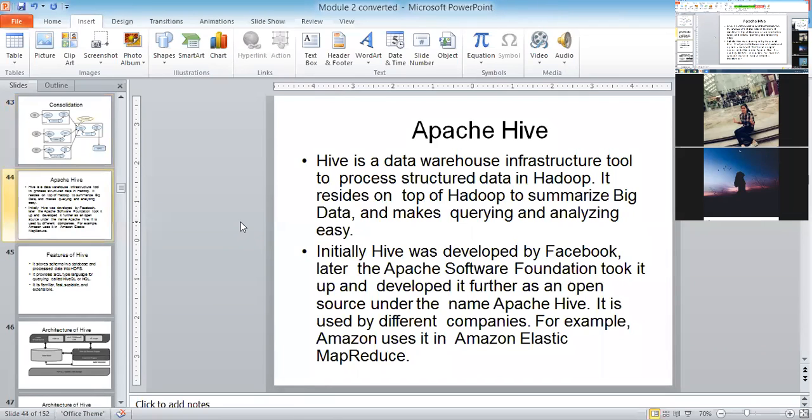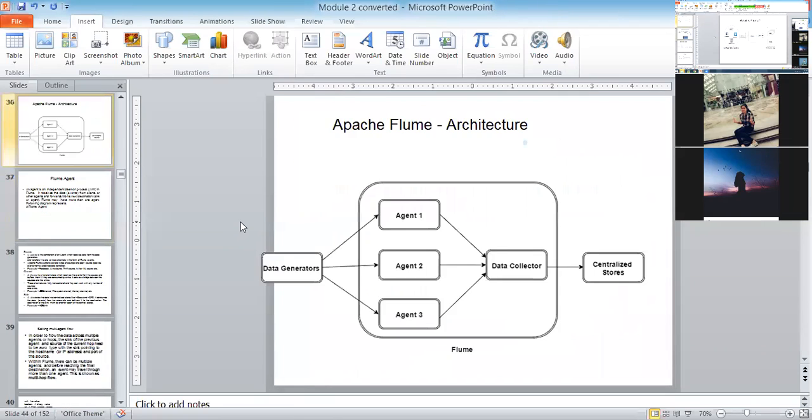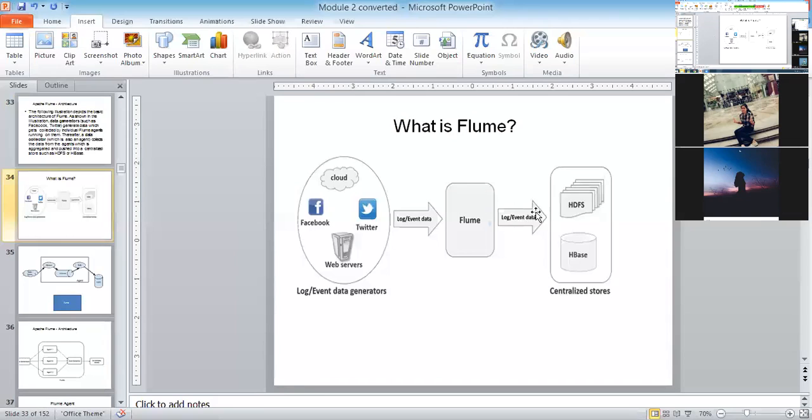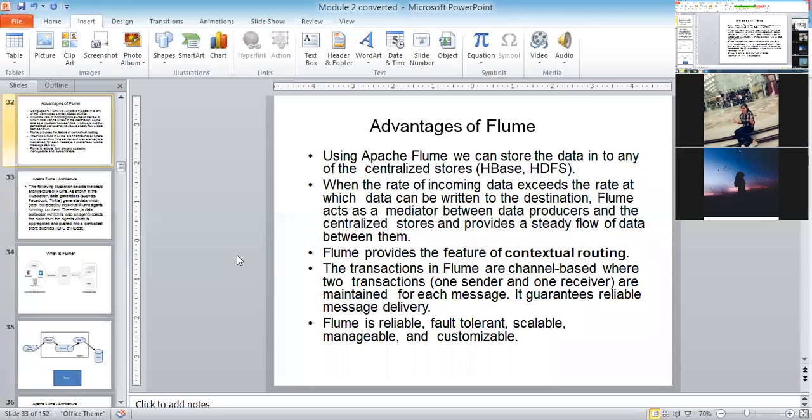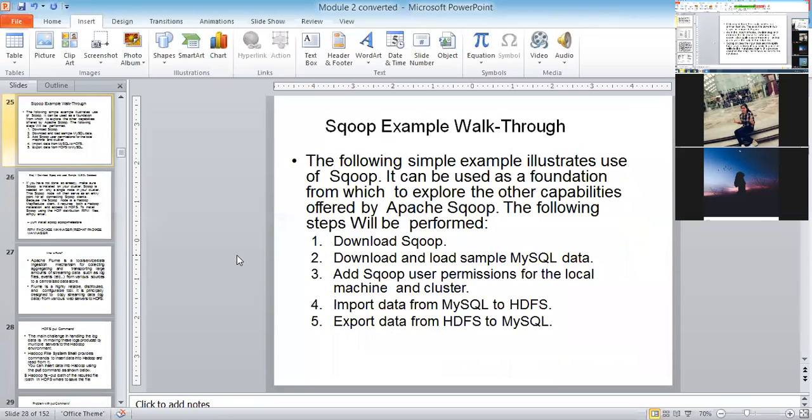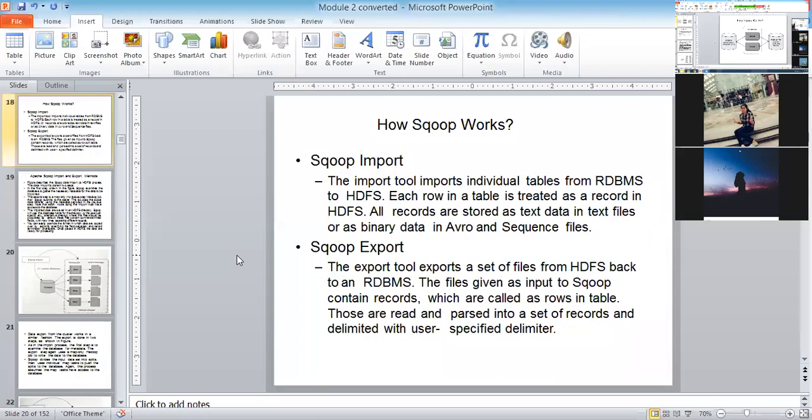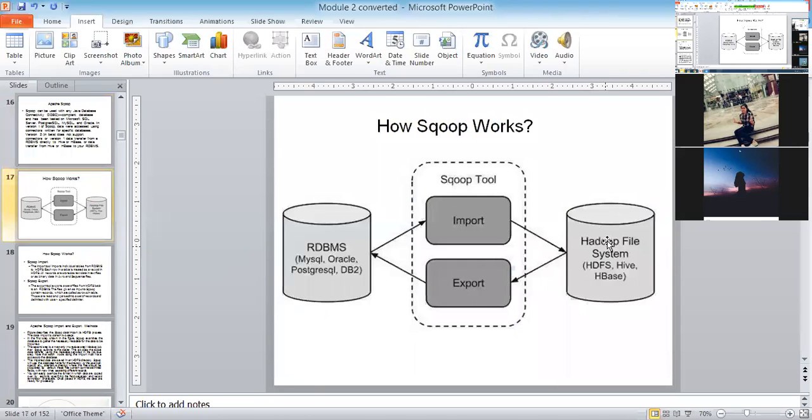So you people will see from the beginning, HBase or Hive. It is going to act like a centralized storage. Any diagram you people can see, I'm going to show you. When I'm saying this, people can see here, this is centralized storage. Either it may be HDFS, Hive, or HBase.